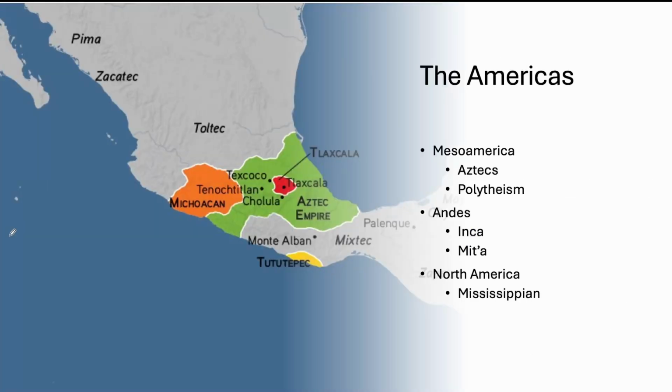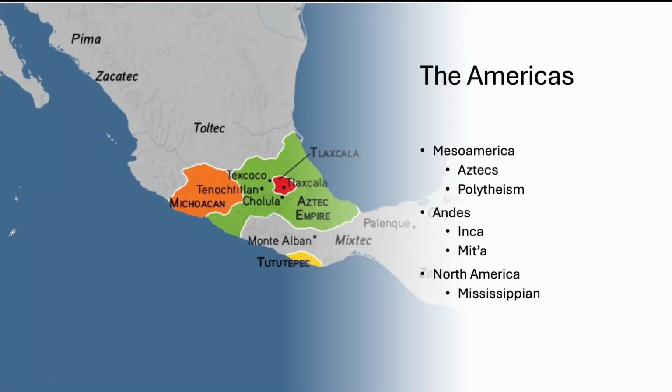Moving on, we have state building in the Americas. This is way before the European arrival, and you have Mesoamerica, which we're going to touch on first, which is the Aztecs, also called the Mexica, who built a powerful empire centered in Tenochtitlan, which is modern-day Mexico City. They ruled through tribute and military conquest, and their religion involved polytheism and human sacrifice to honor gods, like the sun god. And then in the Andes, we have the Inca Empire, which created a vast centralized state, ruled by the Sapa Inca.